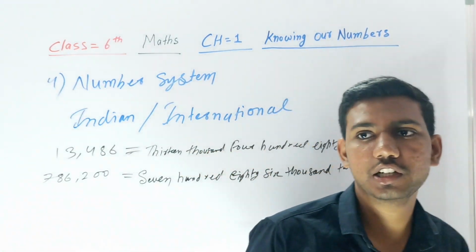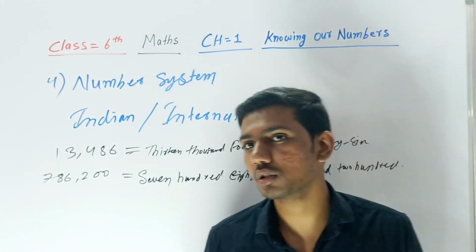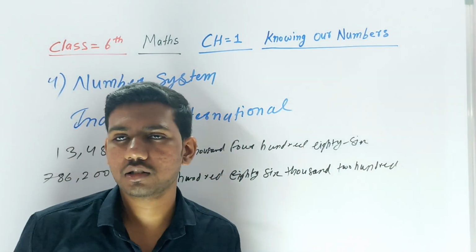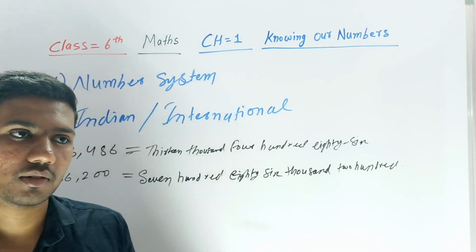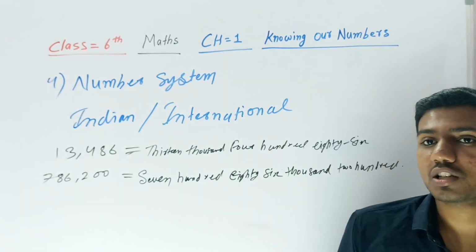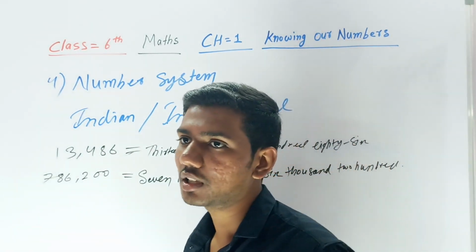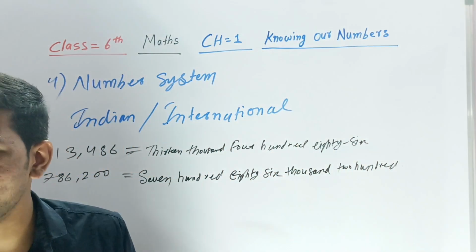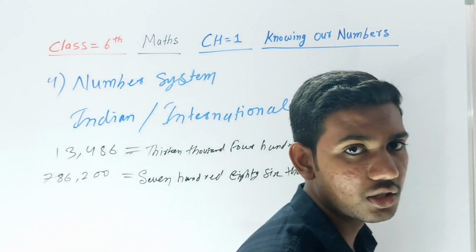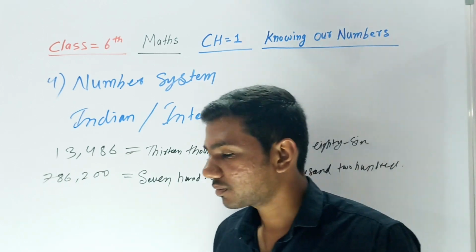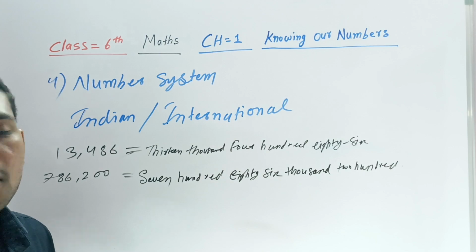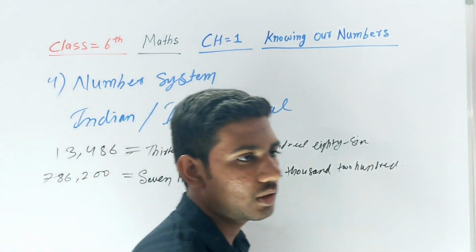Actually, lots of people don't understand after the crore. When you talk, if you ask someone how many zeros in a crore, they will tell easily. Okay, how many zeros in a lakh? They will say 5 zeros in a lakh. But when you ask how many zeros in an Arab, one Arab, they do not know. Arab means what? Arabic country. Okay, so the international number system and the Indian number system are totally different, but the money is totally the same in that one thing.